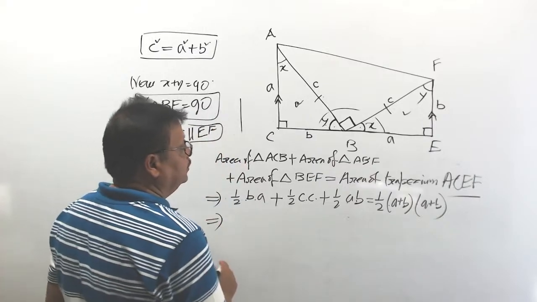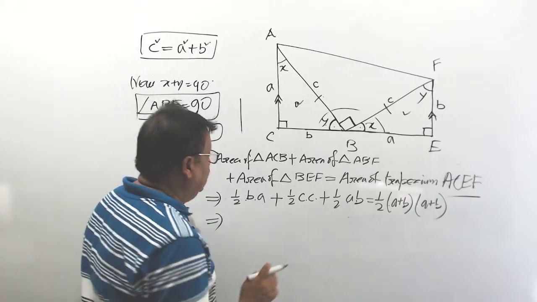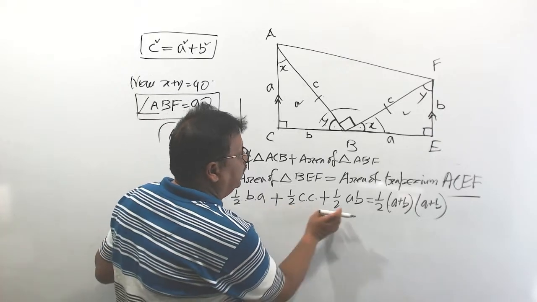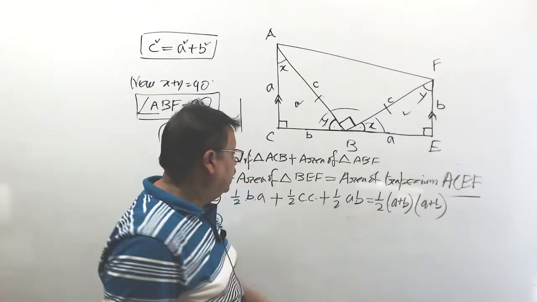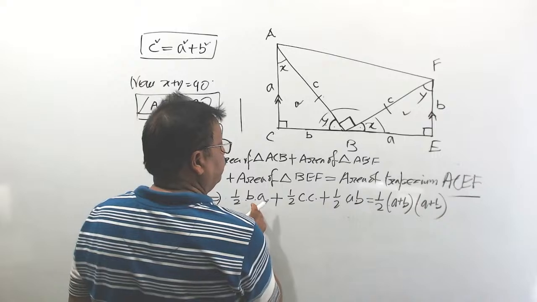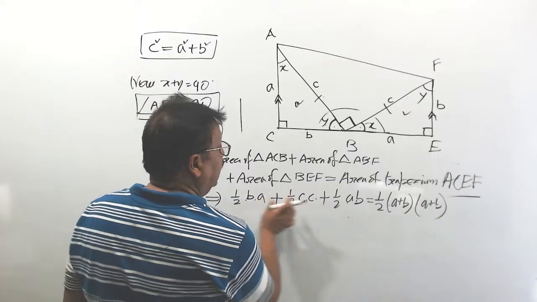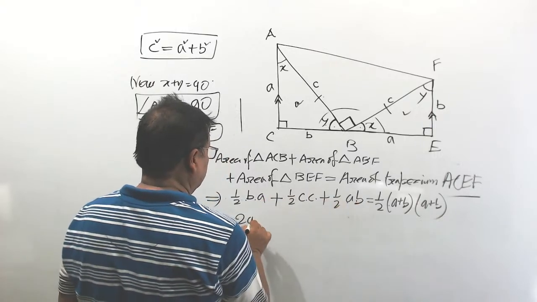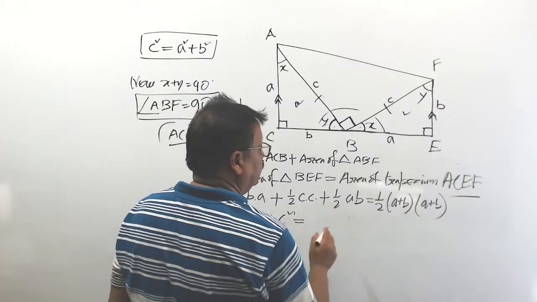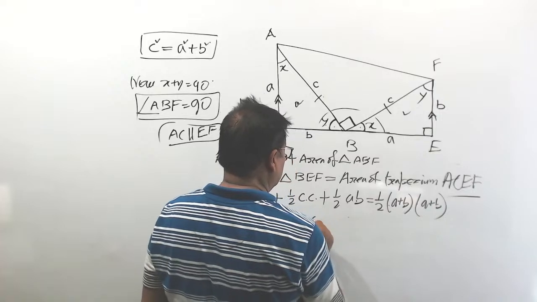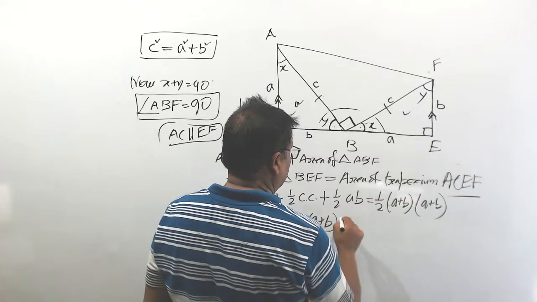Now see, do one thing. You can take common half and half will be cancelled. Understood? Then 2AB plus C square equals A plus B into A plus B, that means A plus B whole square.